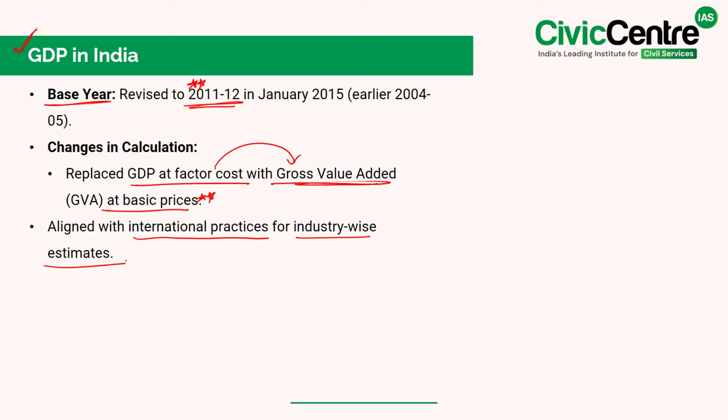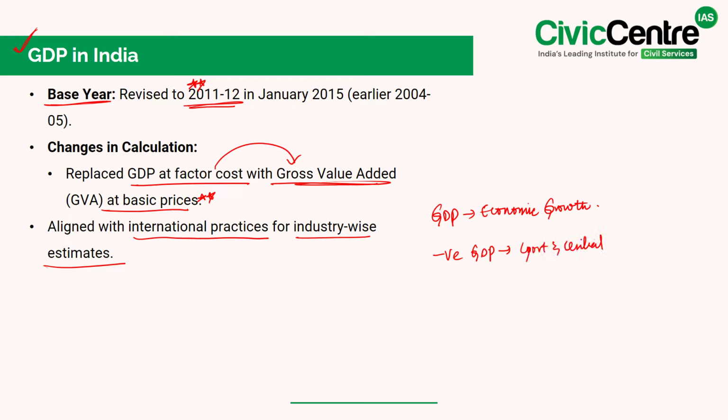Now, why does this all matter? See, understanding GDP helps us track the growth and stability of the economy, where a strong GDP means more jobs, better income, and a growing economy. However, when GDP slows down, governments and central banks need to intervene with policies to boost growth and prevent